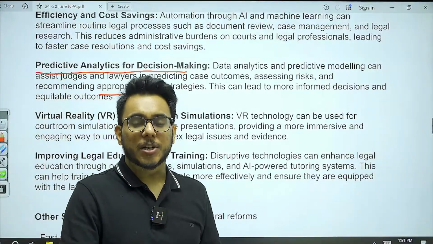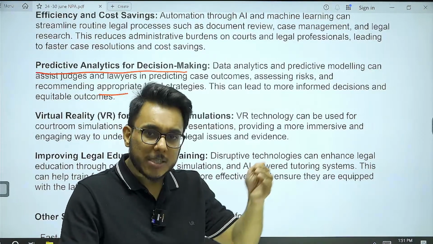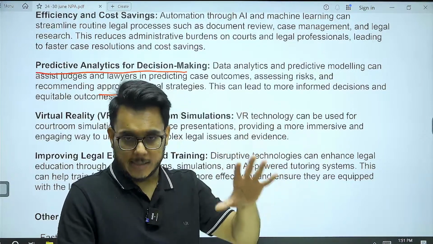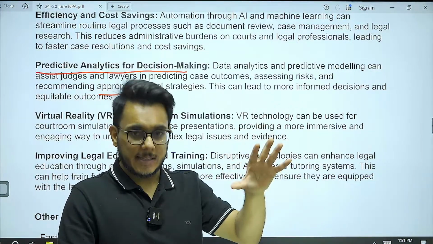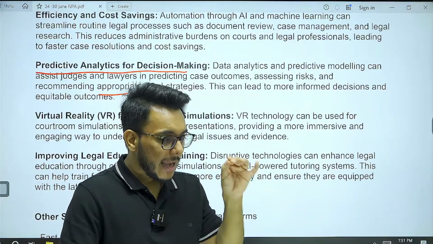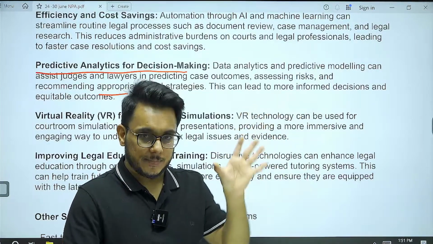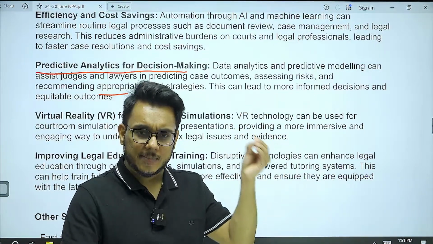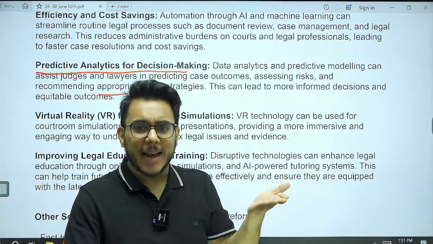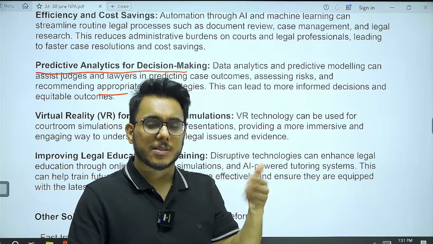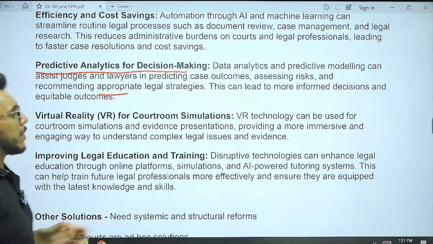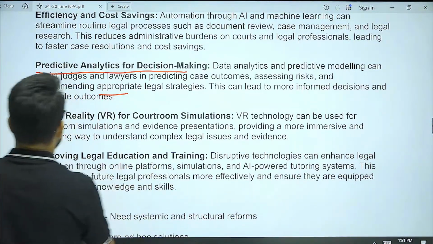Now, what do we mean by predictive analytics for decision making? As the case is moving, AI can analyze the final outcome of a case, and AI can tell that outcome to all the parties. Let's say a particular case has all the evidence against a party, but the party is still dragging the case. It is 99% sealed what the outcome will be. So rather than dragging that case, the parties can reach a swift settlement, if it is not a heinous crime. So predictive analytics can lead to more informed decisions.